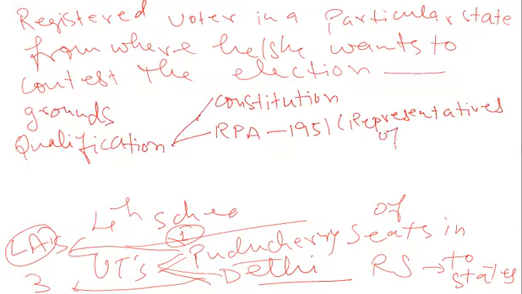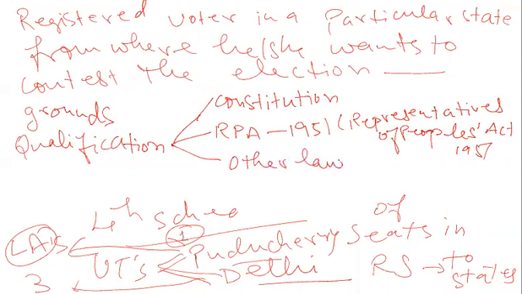And there are some grounds of qualification in other laws also. For example, the Constitution only talks about two grounds.